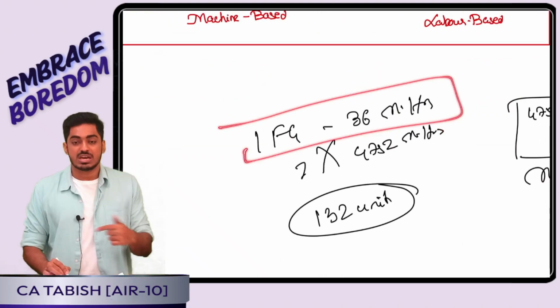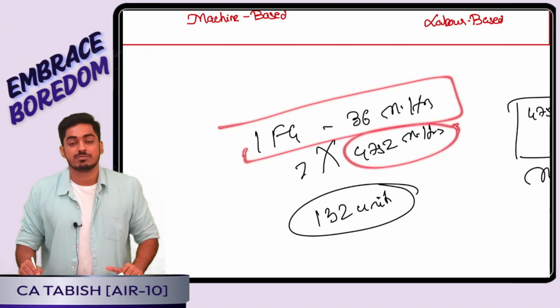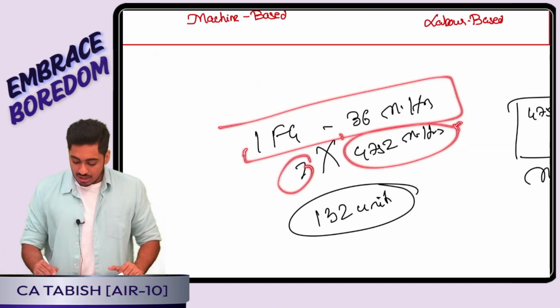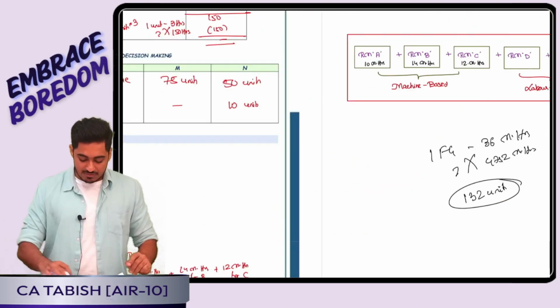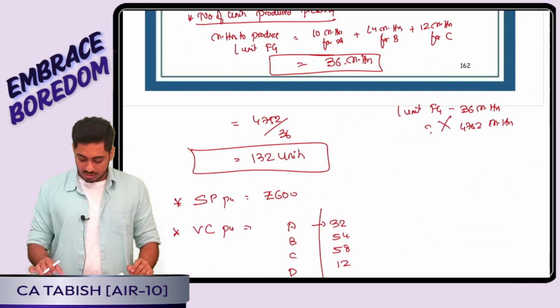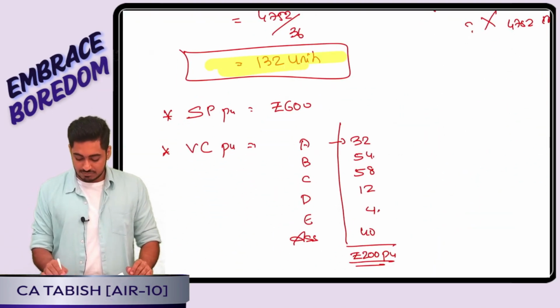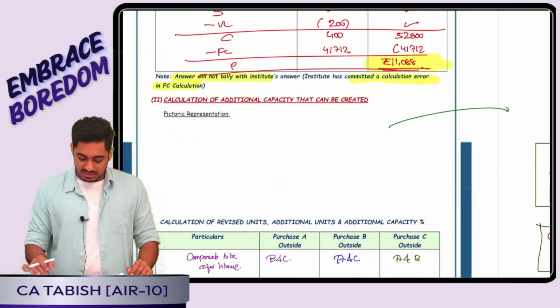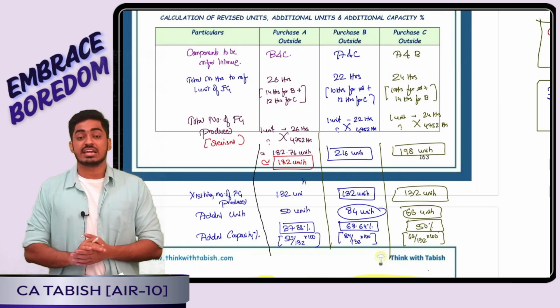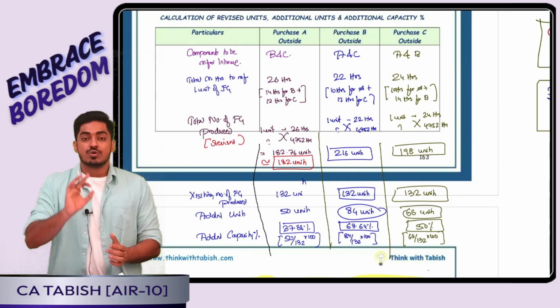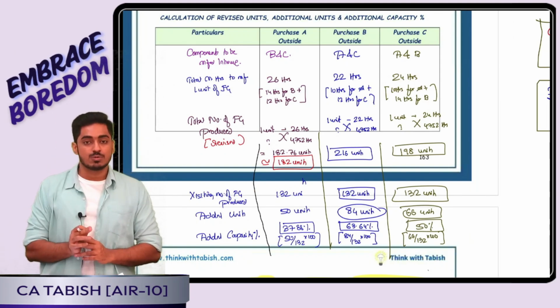Perfect. Yes, we are working total 4,752 hours. That means right now how many units we are producing? 132 units. This was one area wherein we can commit a mistake. Okay boss, my current production I have told. Yes, then came the next thing. Question asked me how much additional capacity that I can generate if one of the components I buy from outside.